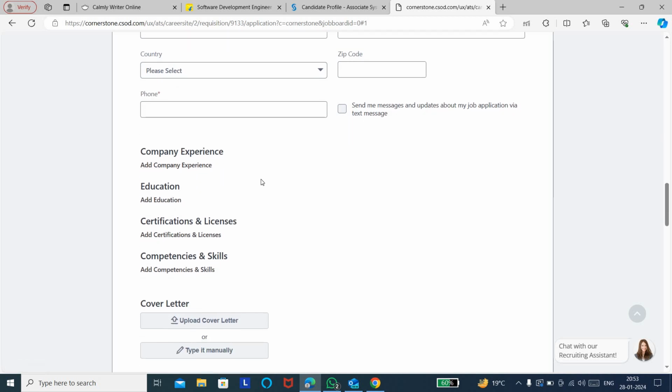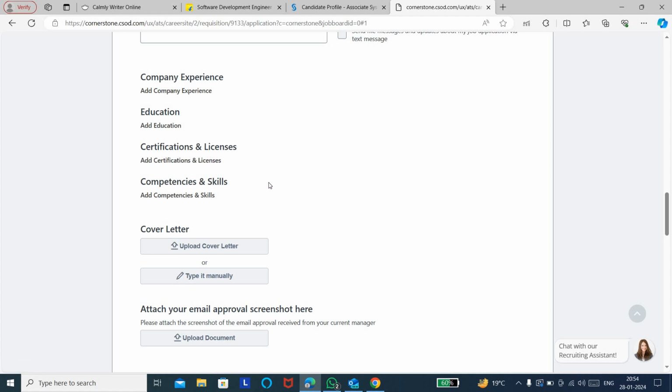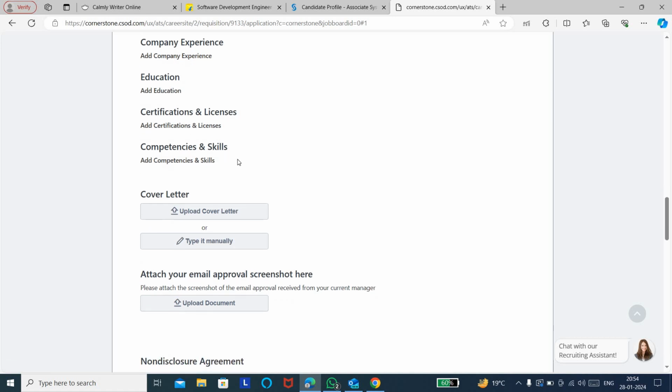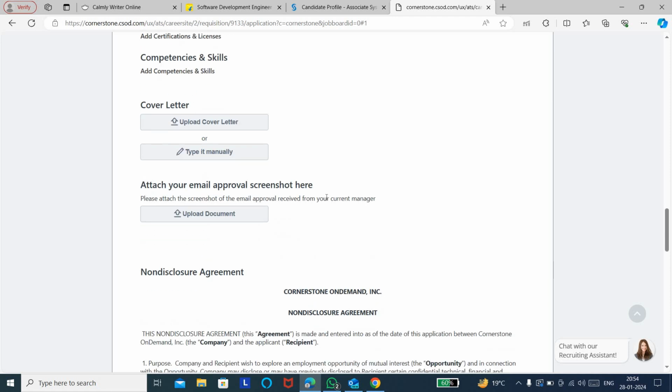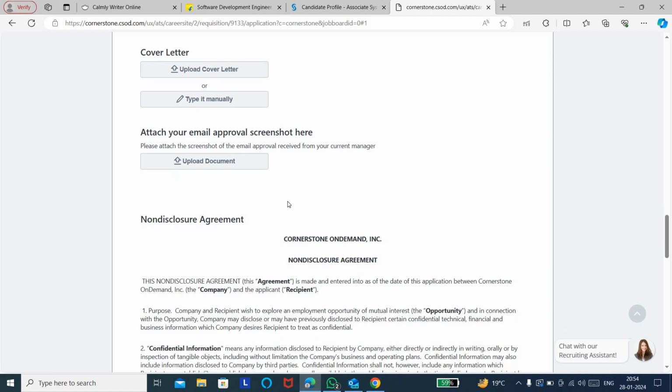And you can add your internship experience, then you can add your company experience, and the education details and the certifications and licenses, so do add the programming certifications, like if you have done any related to programming and testing, you can just mention those. And the skills, so you can mention the skills from the top, whichever you're good in, whatever you know, you can just add those. And the cover letter, so you can just add the cover letter, and you can attach your email approval screenshot, so you can just add that.